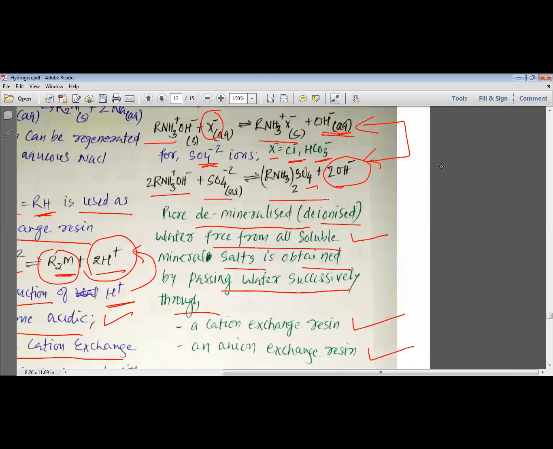So if we have RNH3+ X- or (RNH3)2SO4, and we allow them to react with, let us say, NaOH, which is an alkali, what happens? We get RNH2, we get NaX, and we get this Na